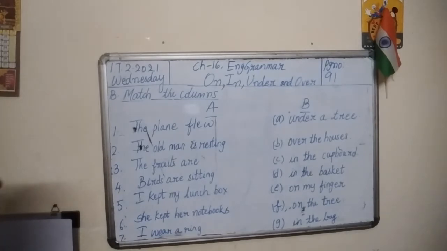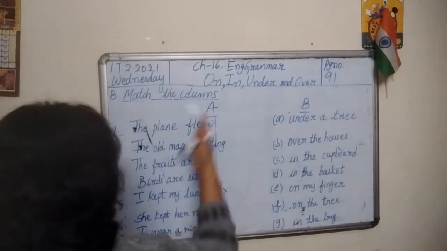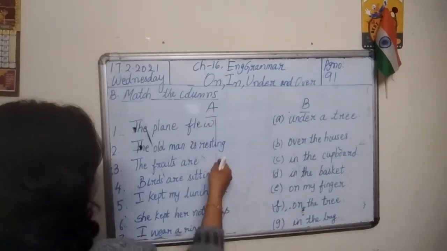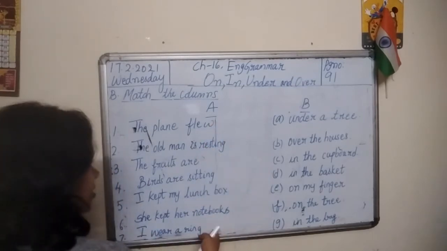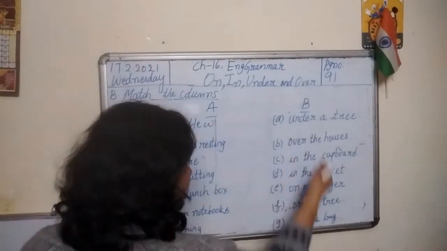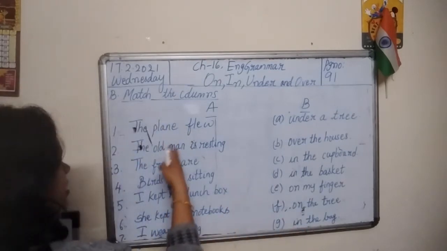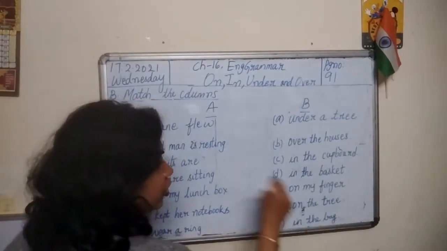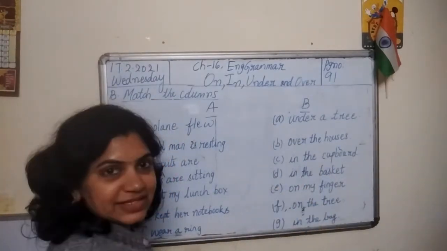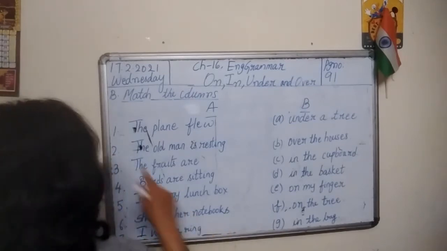Look at this exercise, children. You have two columns here and what you need to do is match the following. On one side you have incomplete sentences, a half sentence on one side and another half sentence on the other side. So you have to match the sentences in column A with sentences in column B to make meaningful sentences. Okay, so let's get started, children.